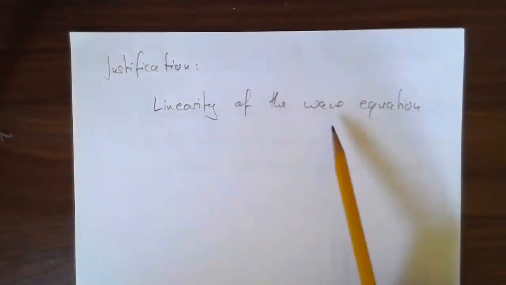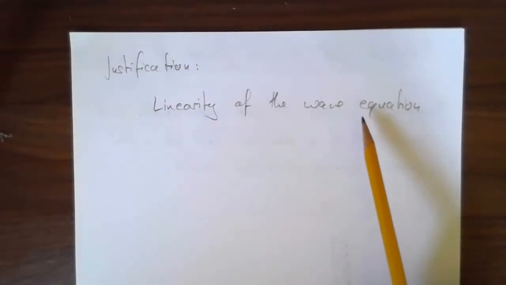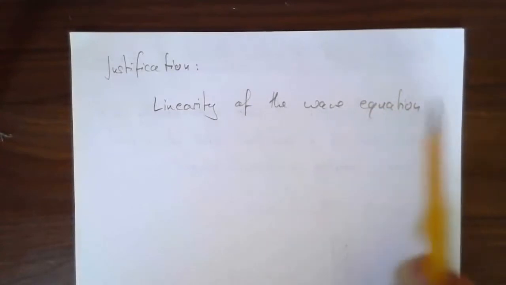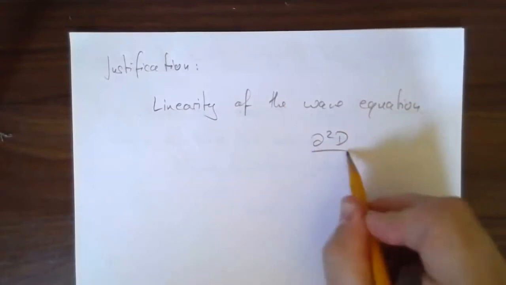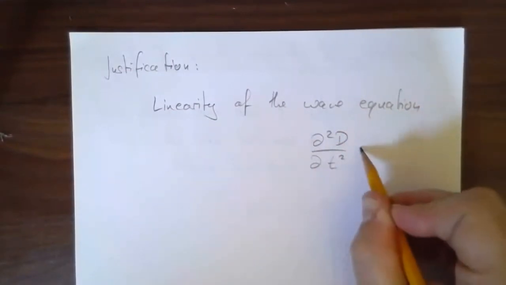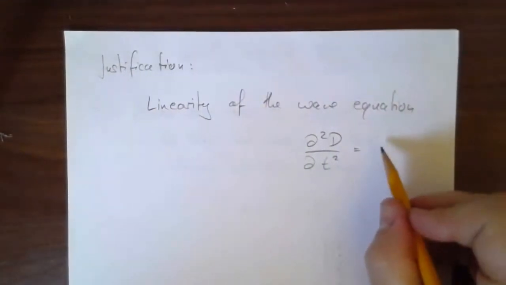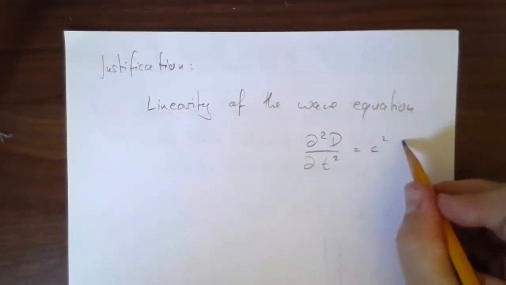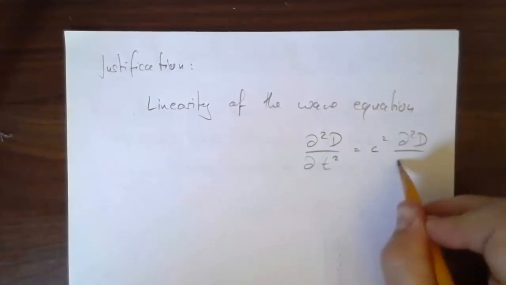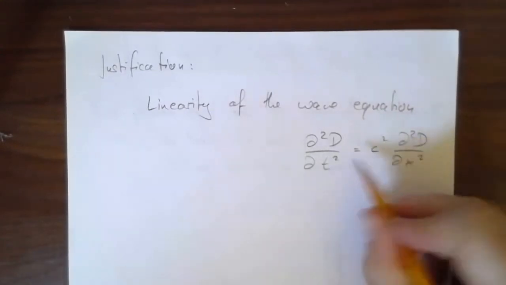Then, because the equation is linear, there are no squares. Here's the wave equation: d squared D by dt squared is equal to the speed squared times d squared D by dx squared. Remember, this is in one dimension.